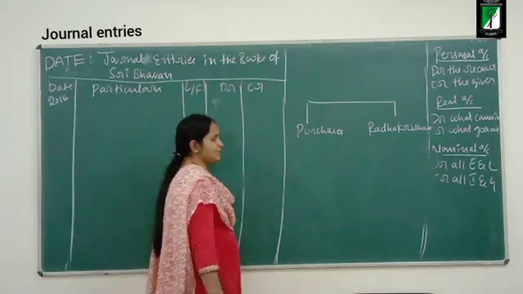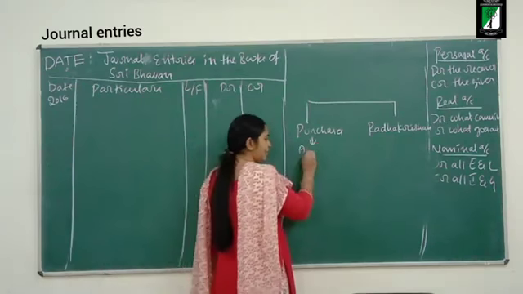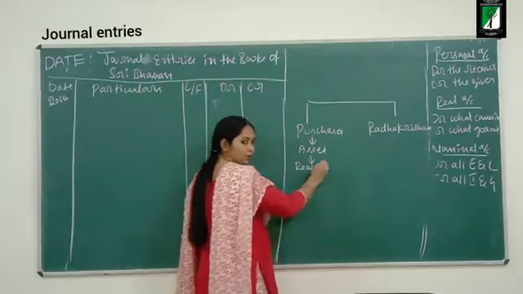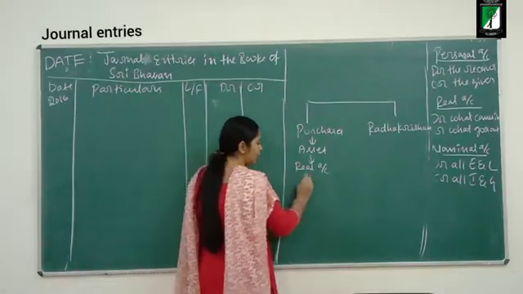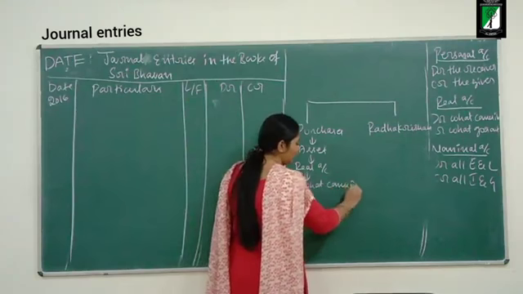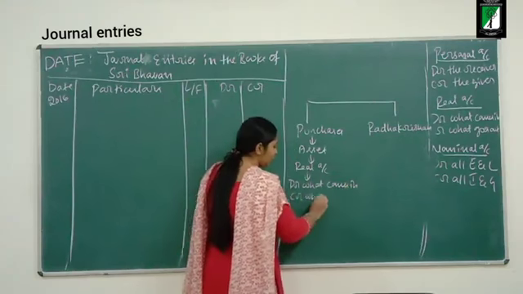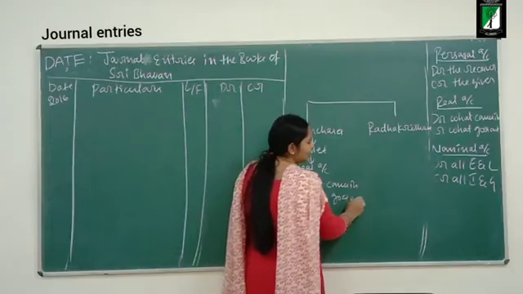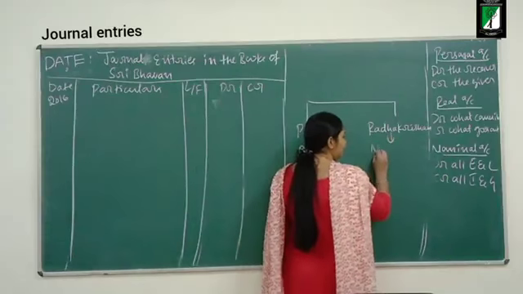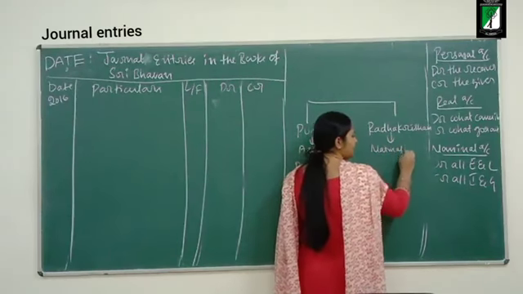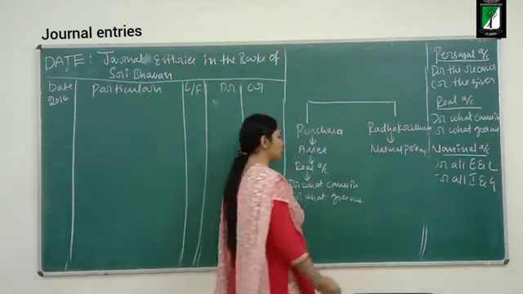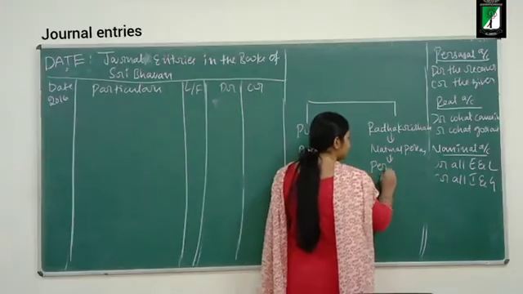Now, the purchase of goods is an asset. We are purchasing goods, it is an asset, so which account rule applies? Real account rule. What does the real account rule say? Debit what comes in, credit what goes out. Radha Krishna is a person, a natural person. If it is a natural person, which account rule do we follow? We follow the personal account rule.